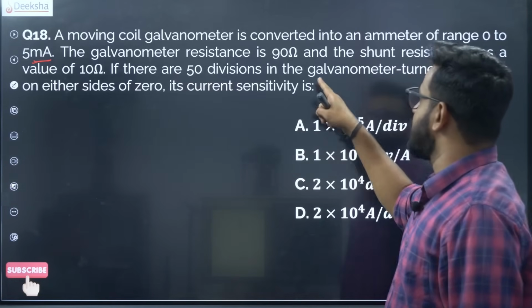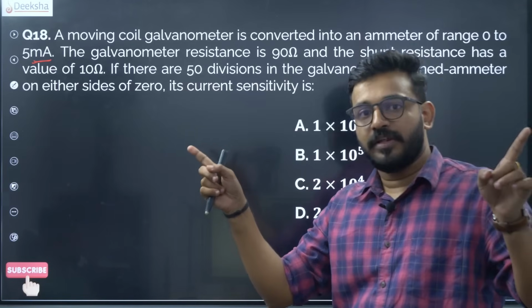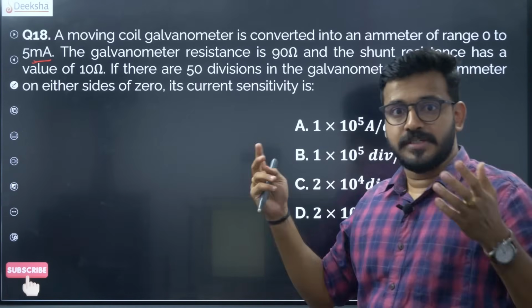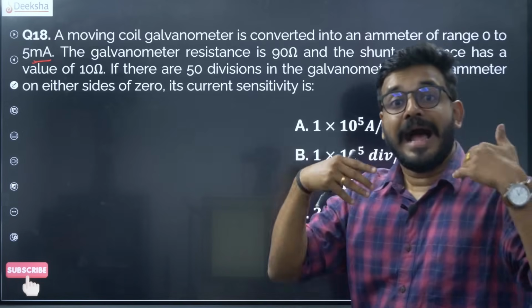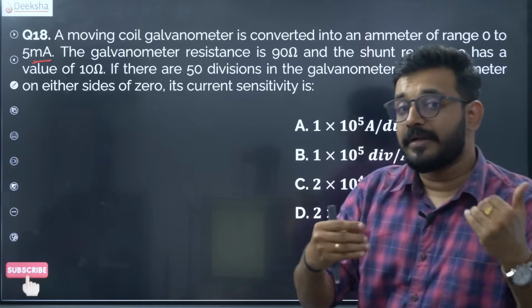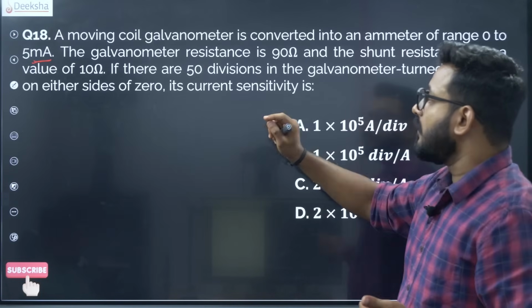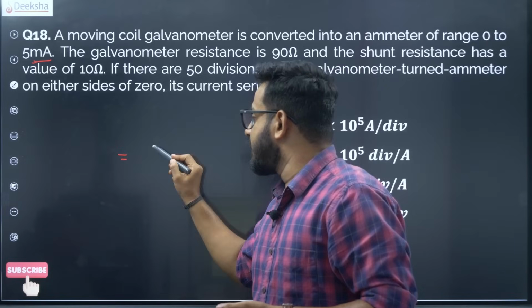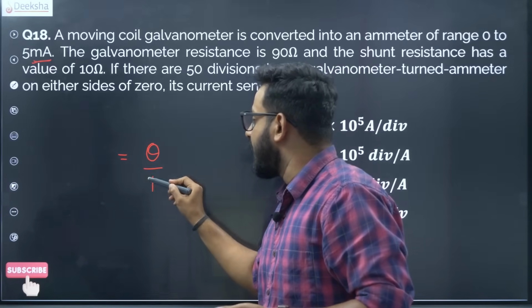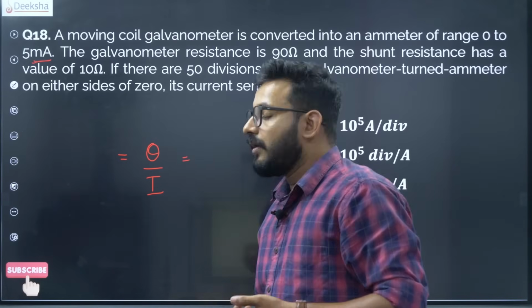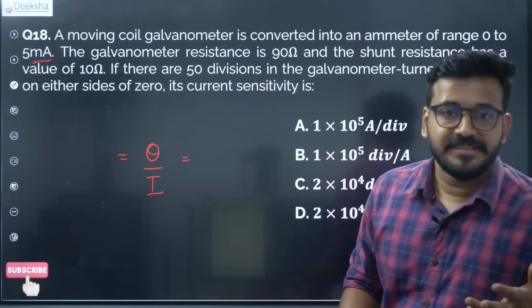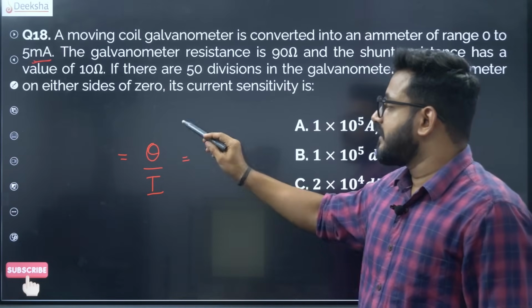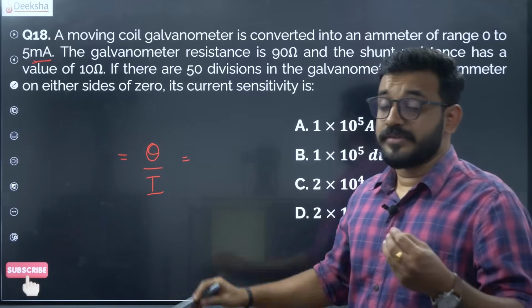If there are 50 divisions on the galvanometer on either side, so total 50-50, total number of divisions are 100. So there are 100 divisions for your galvanometer converted into ammeter. The current sensitivity is, what is the current sensitivity formula? How do you write current sensitivity formula? Theta divided by I. Deflection per unit current, that's current sensitivity, right? So you can just identify this as current sensitivity, theta by I.